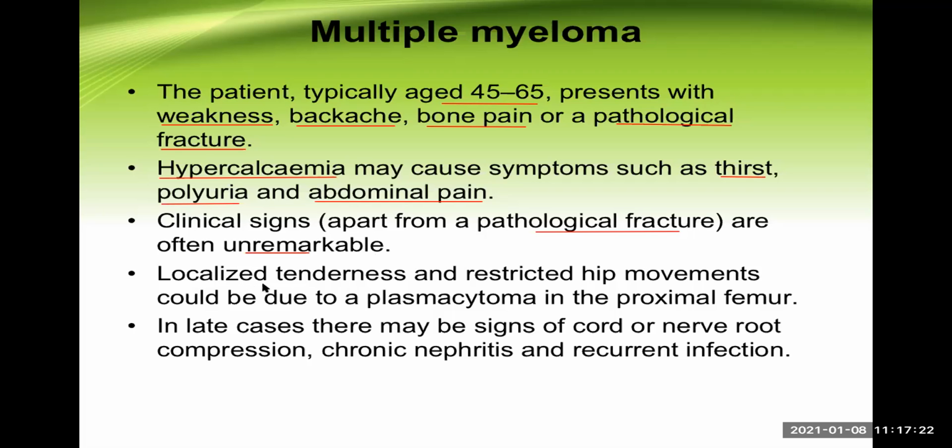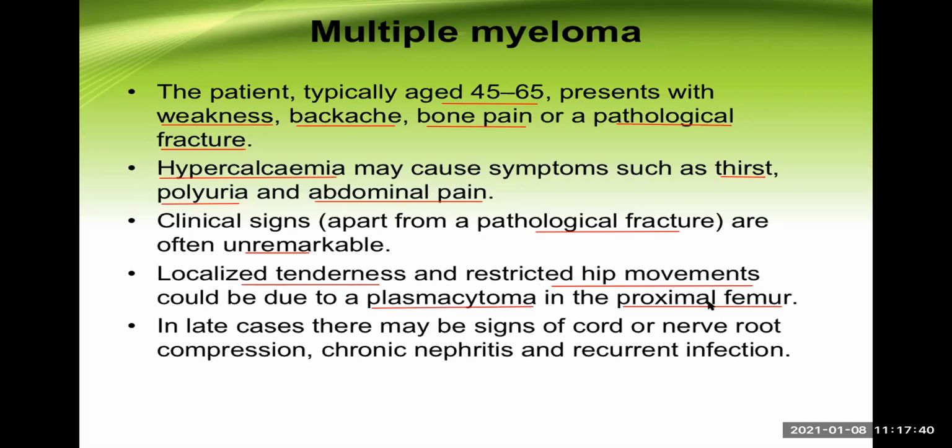In the affected bone, there is localized tenderness, and there is restricted hip movement if this malignancy occurs very near to the hip joint, especially if there is a solitary tumor known as plasmacytoma in the proximal part of the femur.